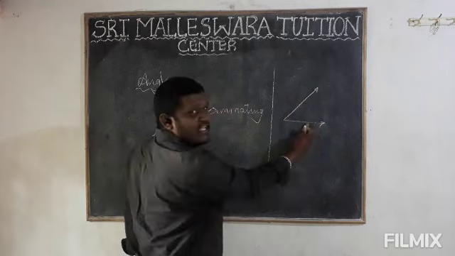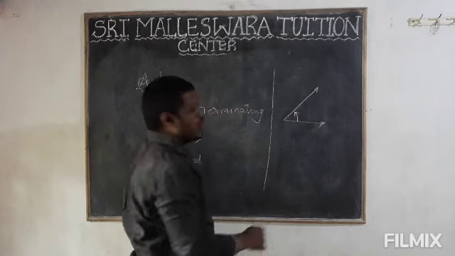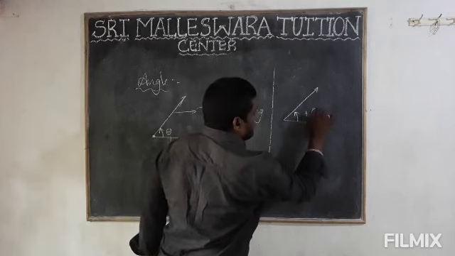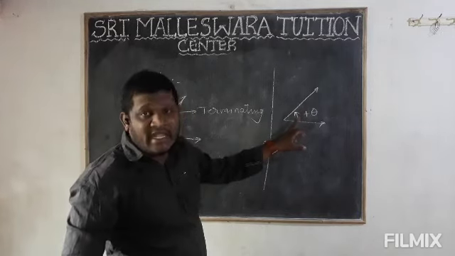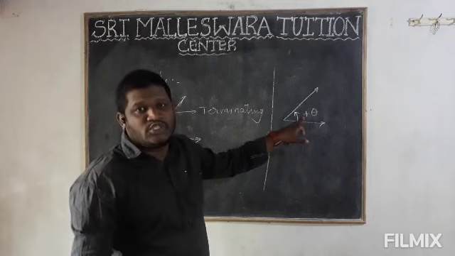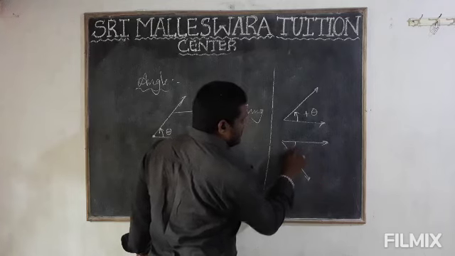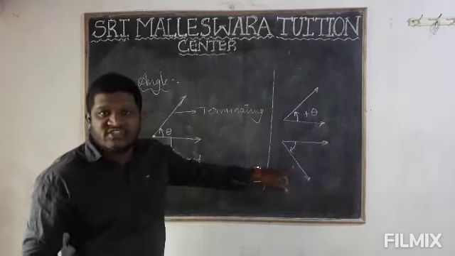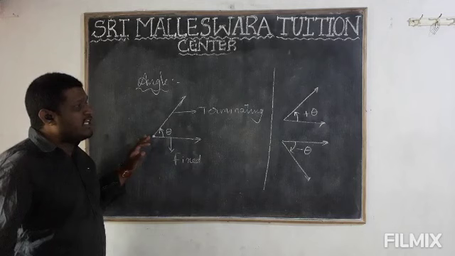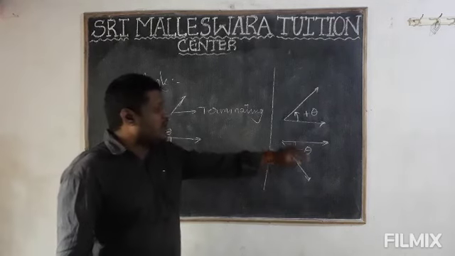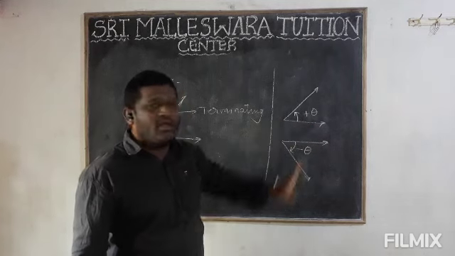You know that this is the fixed ray and this is the terminating ray. When the terminating ray moves in the anti-clockwise direction, you get positive angles. In case this is the fixed ray and this is the terminating ray, and the terminating ray is rotating in the clockwise direction, you get negative angles. Got it? So when the terminating ray moves in the clockwise direction, you get negative angles. When it moves in the anti-clockwise direction, you get positive angles.